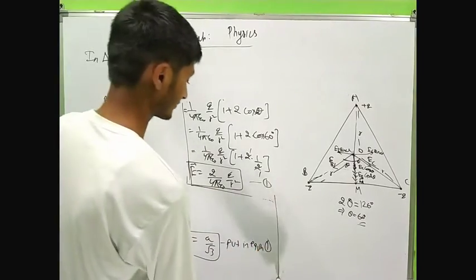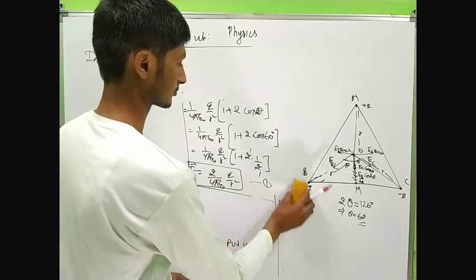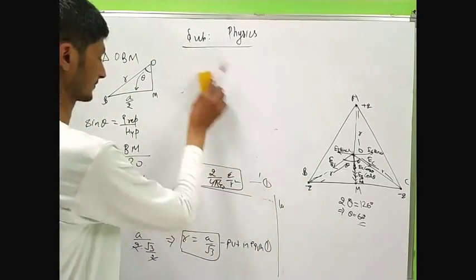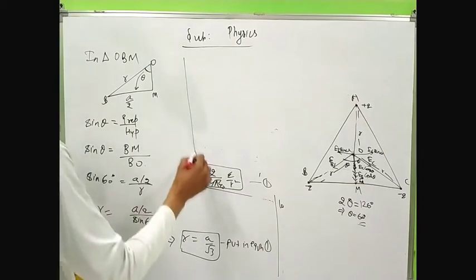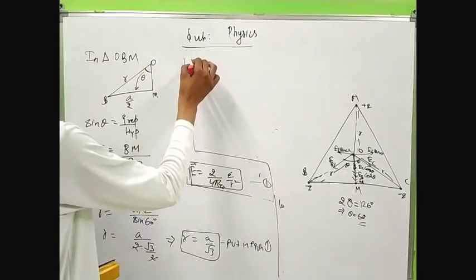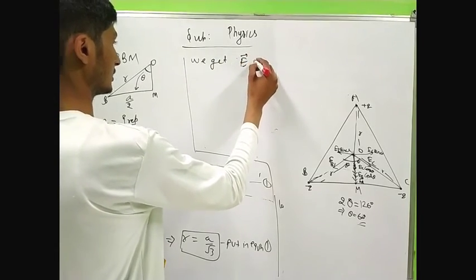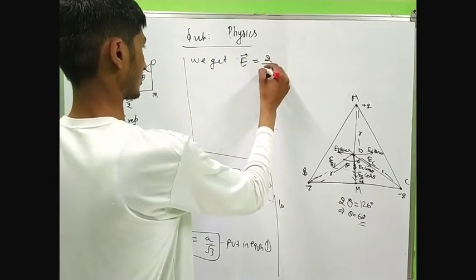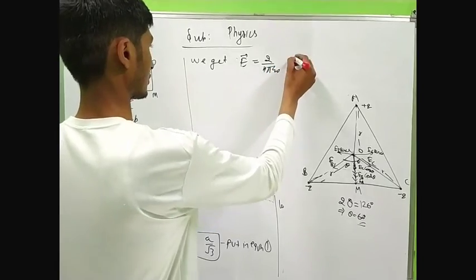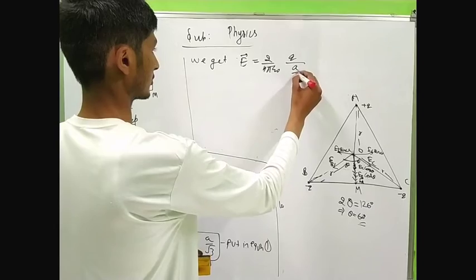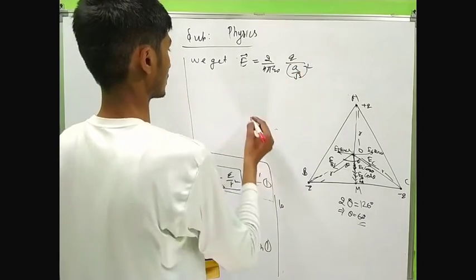Now substitute this value in this equation first. On putting this, we get E is equal to 2 by 4 pi epsilon naught Q by R square, where R is A upon root 3, whole square.